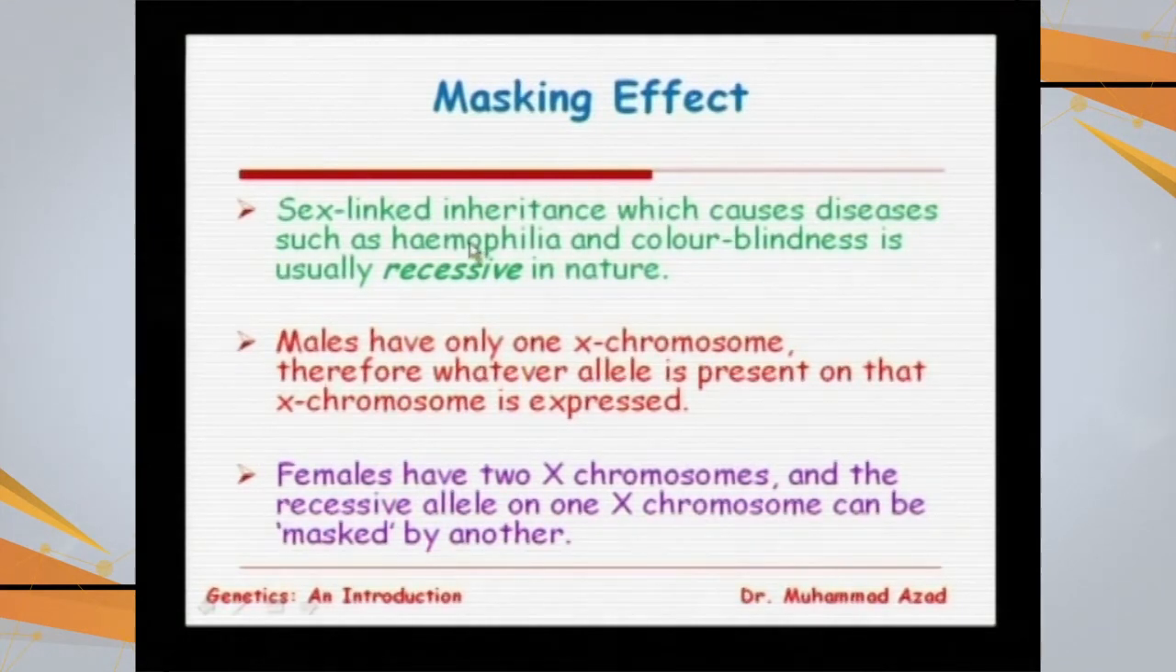So what is the masking effect? Sex linked inheritance, which causes diseases such as hemophilia and color blindness, is usually recessive in nature. Males have only 1 X chromosome, therefore whatever the allele is present on that X chromosome is expressed. Females have 2 X chromosomes, and the recessive allele on 1 X chromosome can be masked by another.